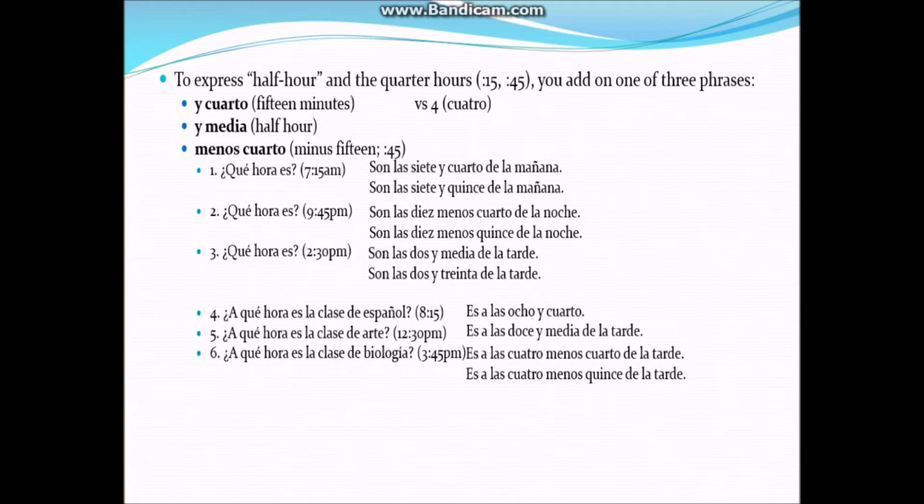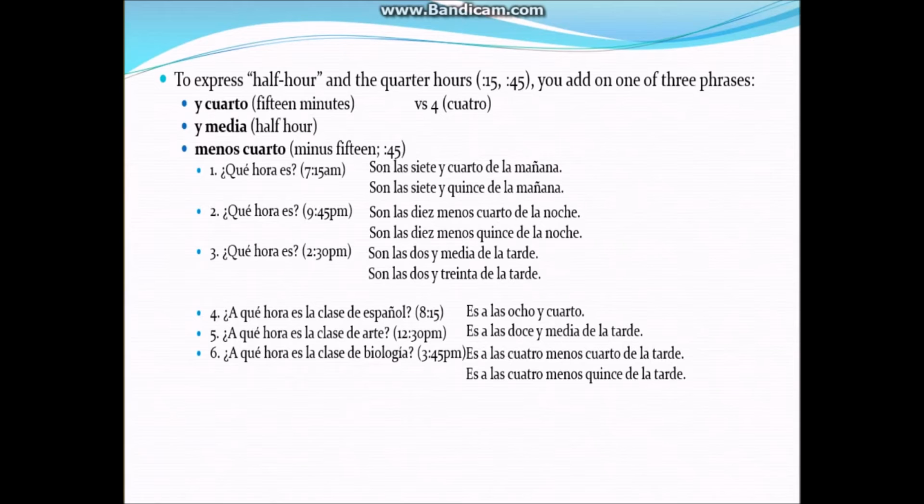And number 5, art class is at 12:30. A las 12:30 de la tarde. So another way we can reply back is to say, what can we use instead of media? 30. Es a las 12:30 de la tarde.